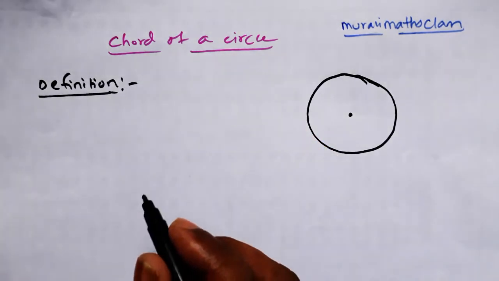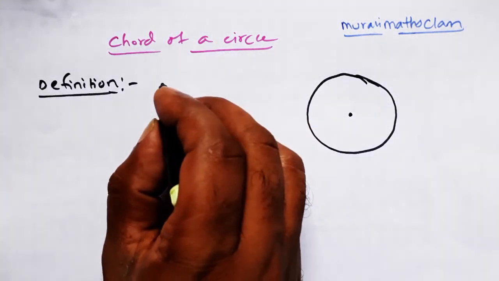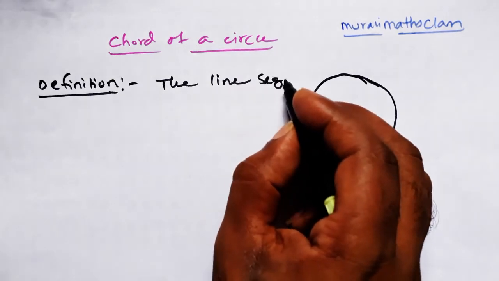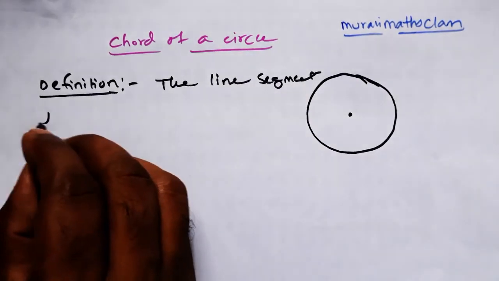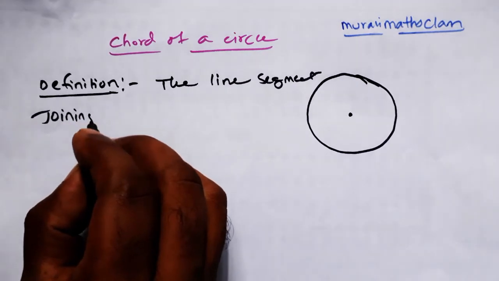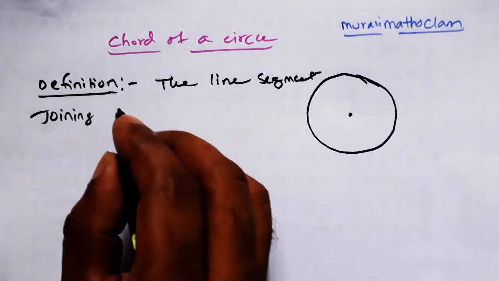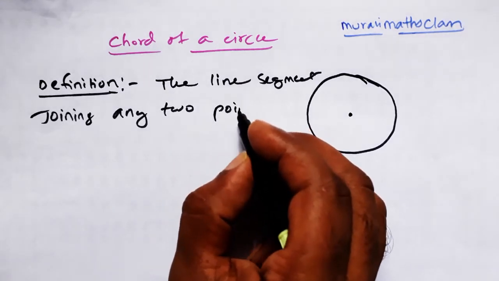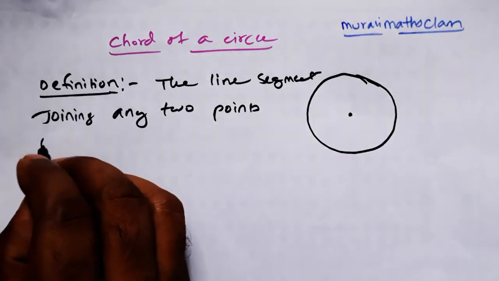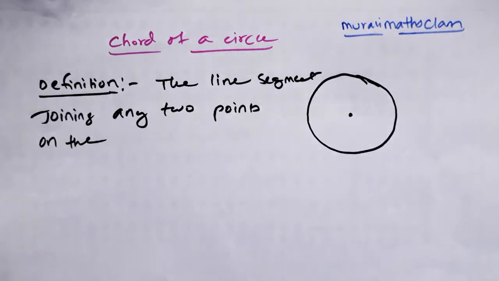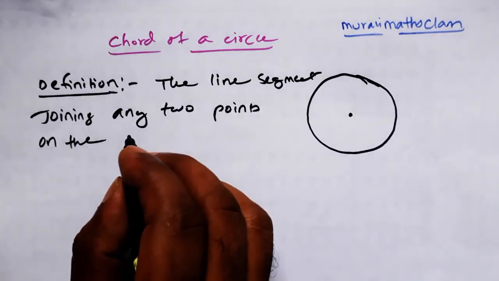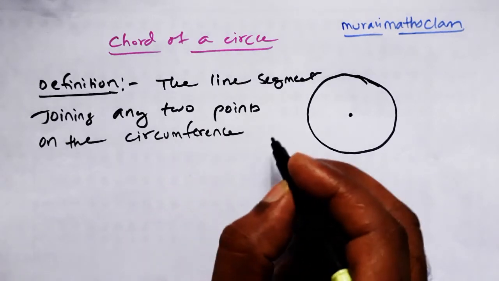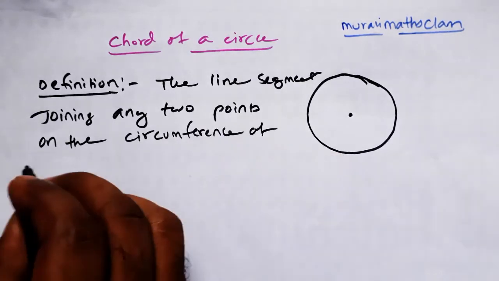We will see now. So chord of a circle means the line segment joining any 2 points on the circumference of a circle.